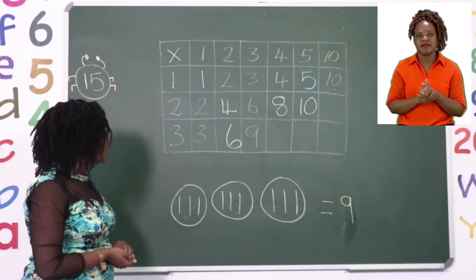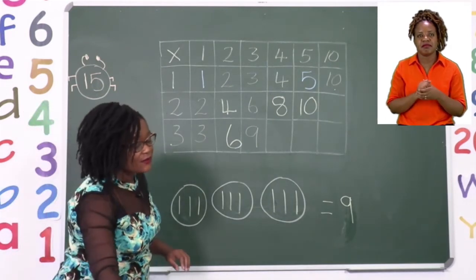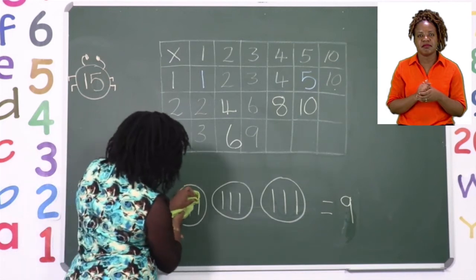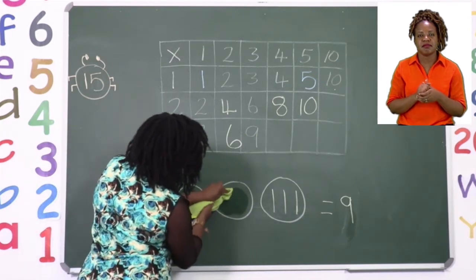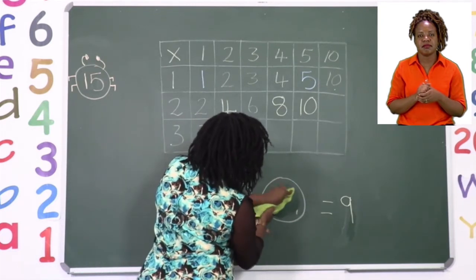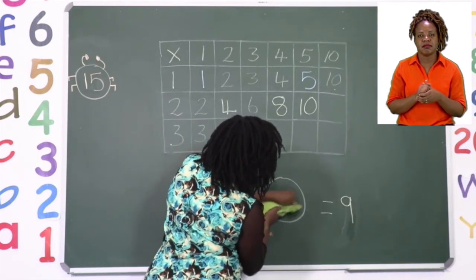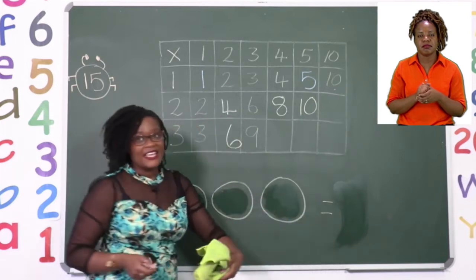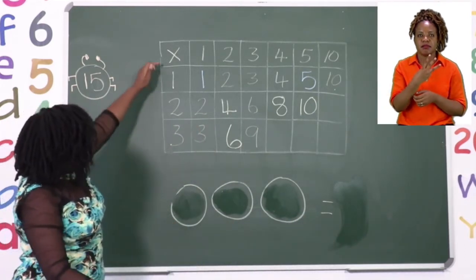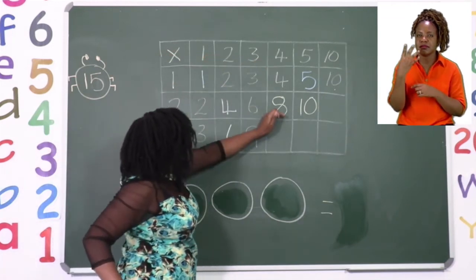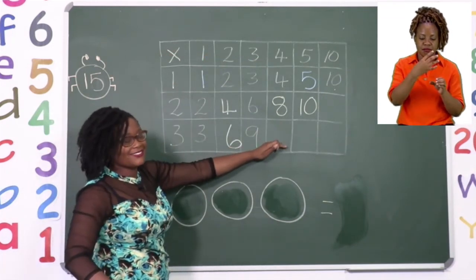Now let's move on. We are going to now try and find the next one. Make sure that your sets are clear before you move on to the next one, so that we don't get a wrong answer. Now we are saying 3 sets of 4 equals.